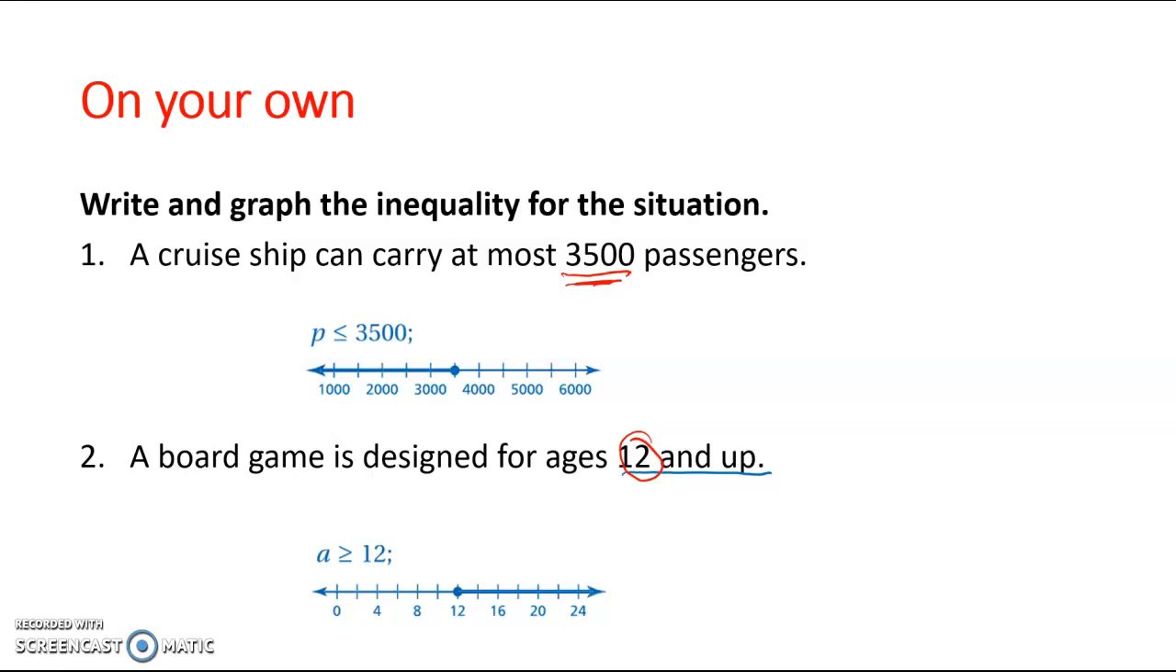Think of the example of a driver's license. You can get a license at 16. You don't have to get a license at 16. You can get it at 17 or 18 or 19 or whatever the case may be. You just can't get one until your 16th birthday. That is why, so 12 and up. The minimum age is 12, and anybody older can play the game.